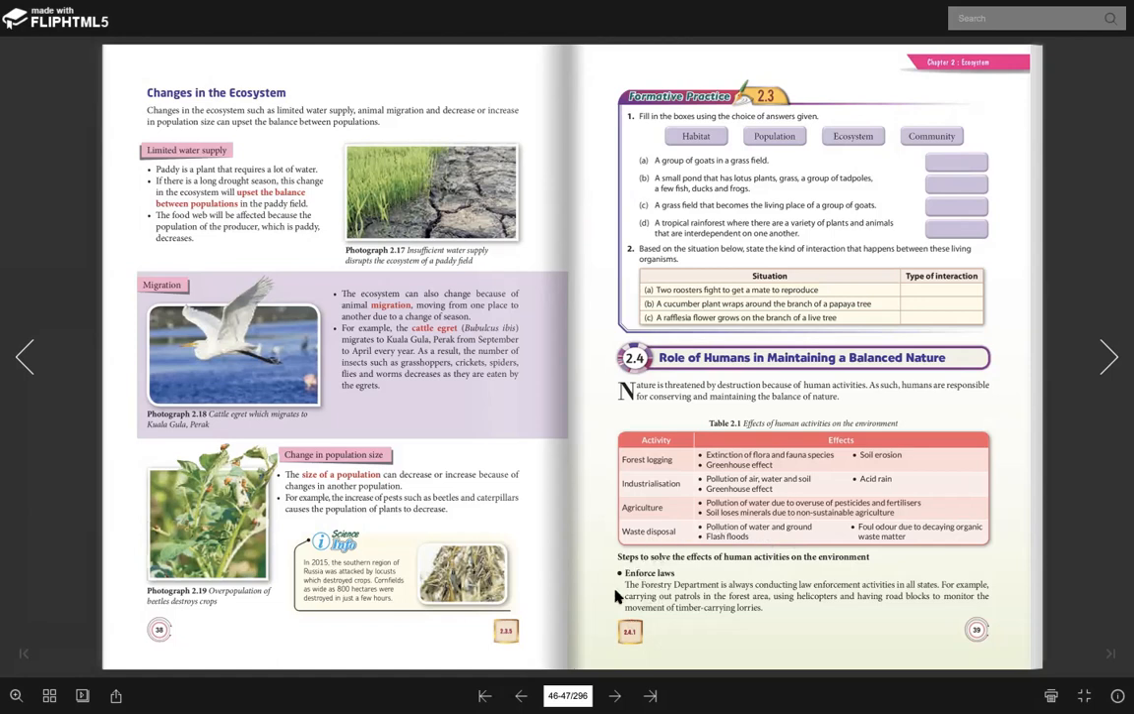Okay, so step dia adalah awak boleh cakap minimize the use of aircon. Sebab apa? Dalam aircon dan juga refrigerator tu, dia akan menghasilkan satu jenis gas. Nama gas tu adalah CFC. CFC tu stand for chlorofluorocarbon. Chlorine, fluorine, carbon. Maksudnya ada 3 jenis benda lah dalam gas tu. Okay, so I think that's all.